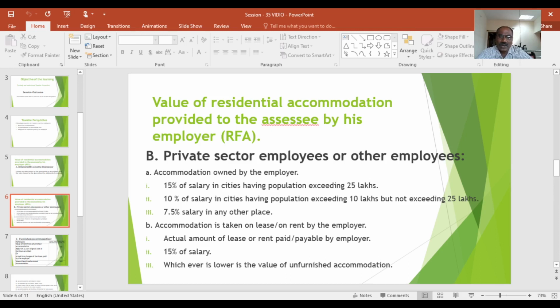Suppose there is accommodation owned by the employer and it is provided to the employees working in the private sector, then 15% of the salary is considered in cities having population exceeding 25 lakhs, 10% of salary in cities having population exceeding 10 lakhs but not exceeding 25 lakhs, and 7.5% of the salary in any other place.